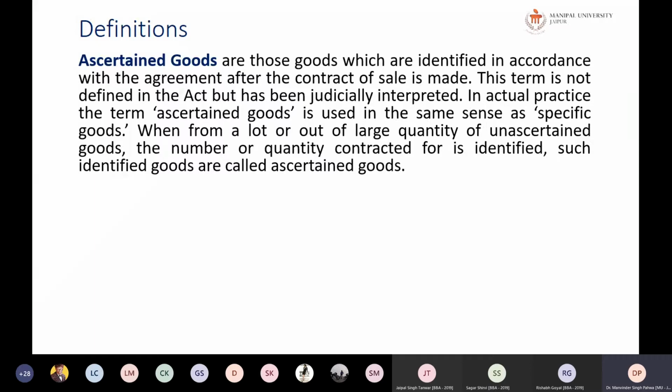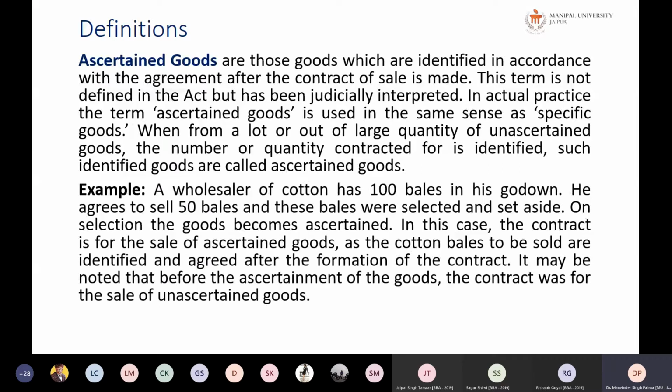When, out of a large quantity of unascertained goods, the quantity contracted for is identified, such identified goods are called ascertained goods. For example, a wholesaler of cotton has 100 bales in his godown. He agrees to sell 50 bales, and these 50 bales are selected and set aside. On the selection, the goods become ascertained. Previously, they were unascertained. So in this case, the contract is for the sale of ascertained goods, as the cotton bales to be sold are identified and agreed after the formation of the contract.